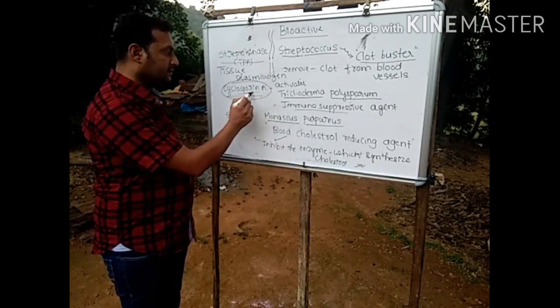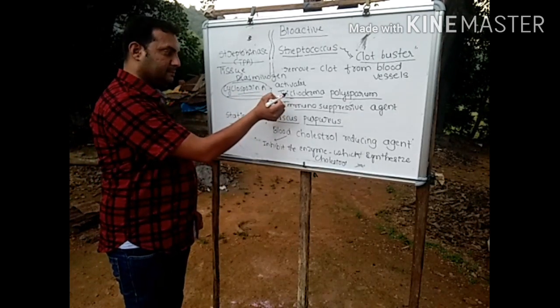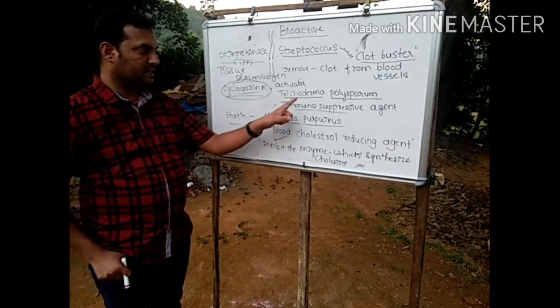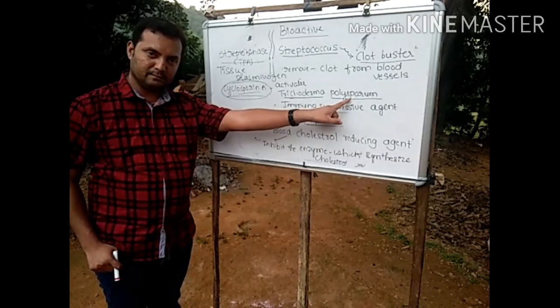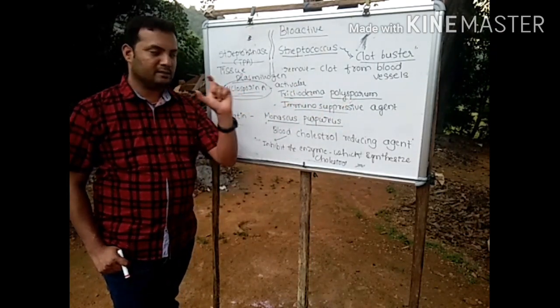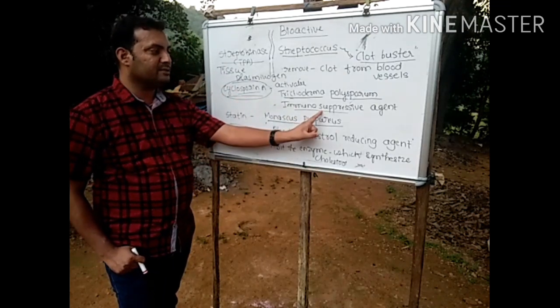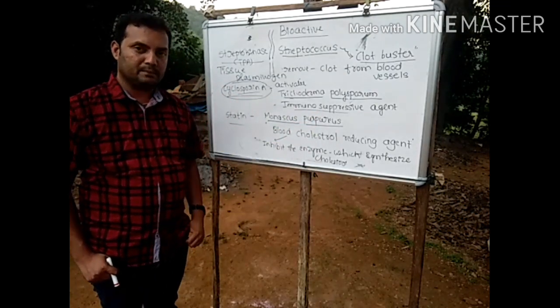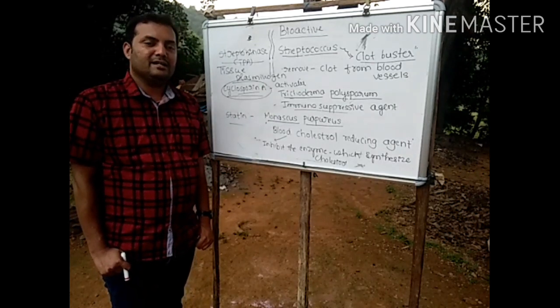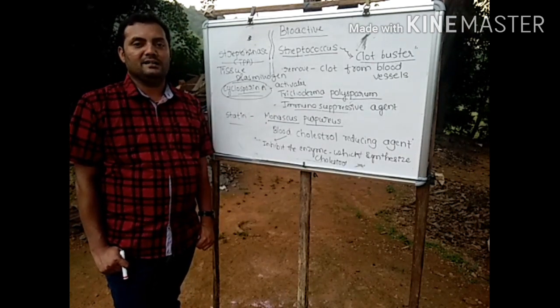This cyclosporin A is produced by using Trichoderma polysporum. Trichoderma polysporum is the name of the microbe from which cyclosporin A is prepared. What is the role of cyclosporin A? It is used as an immunosuppressive agent. Why is immunosuppression required? In order to avoid transplant rejection.